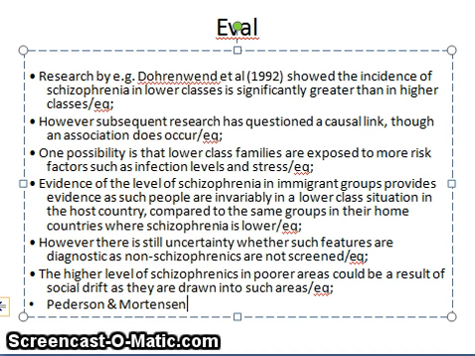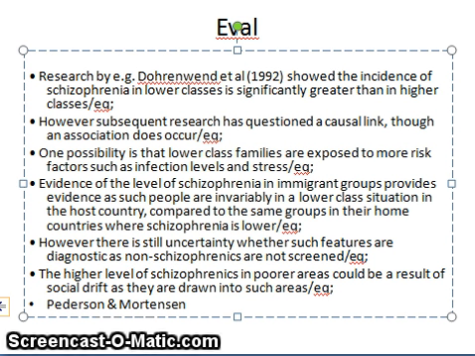One possible factor is that lower class families are exposed to more risk factors. So it might not be the stress, it might be more risk factors like illness. Remember, sometimes having the flu when women are pregnant can be a trigger of schizophrenia. And there's more ill people and more dirt and grime in a city. Evidence of levels of schizophrenia in immigrant groups might be because, again, they are usually in the lower class, whereas if they were in their own country, they may not be.